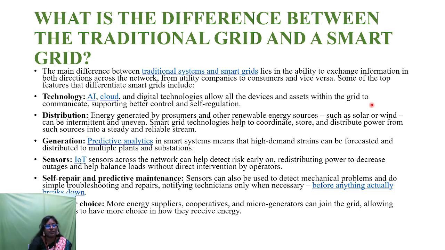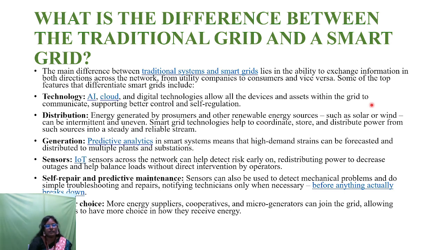And second is distribution. Energy generated by the prosumers and other renewable energy sources such as wind and solar can be intermittent and uneven. So the smart grid technologies help to coordinate, store and distribute the power to the consumers from sources like wind and solar, etc. And it is very reliable also.